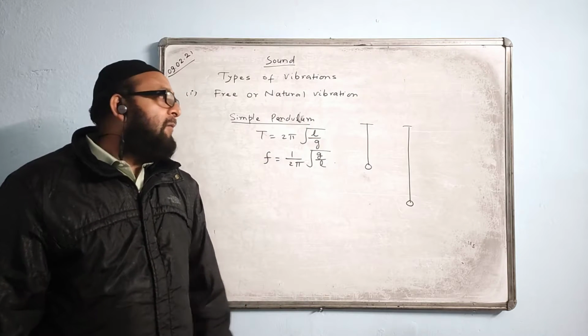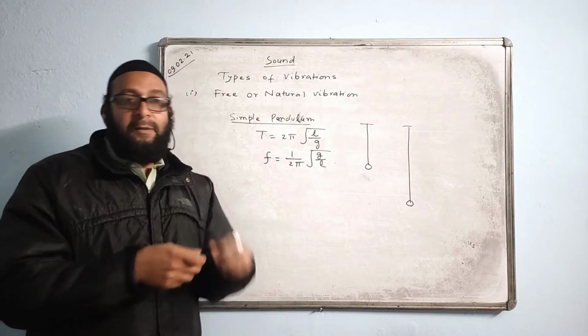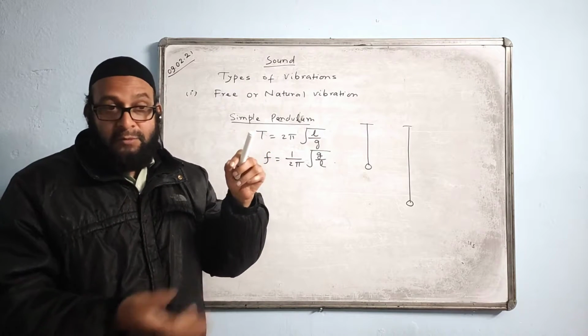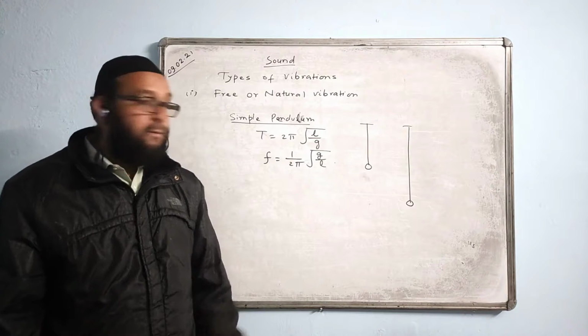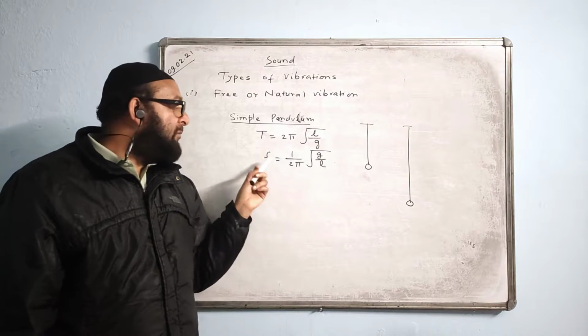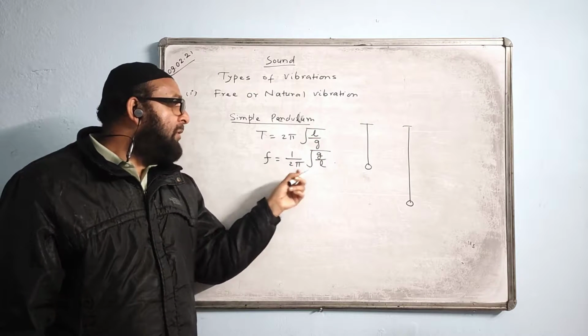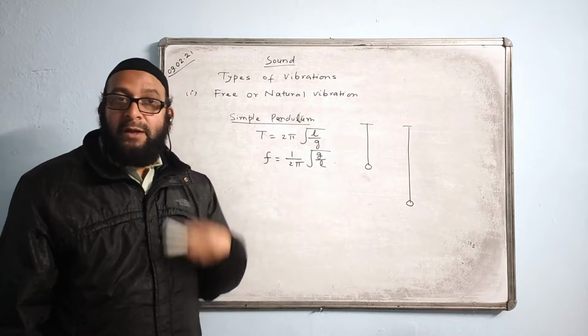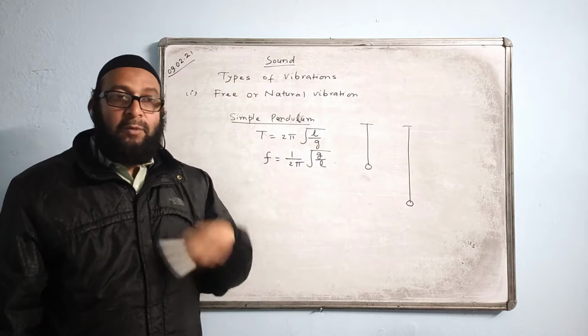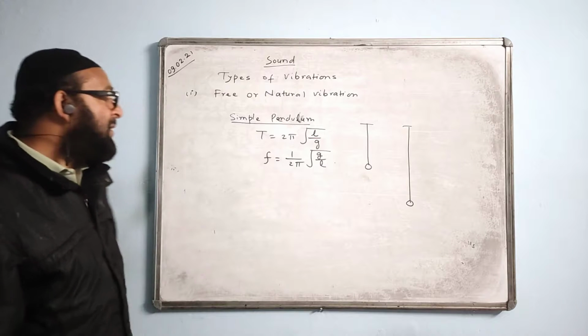Question may come, why does a shorter swing move faster than a longer swing? The reason is that the frequency of the swing is inversely proportional to the square root of the length. More the length, less the frequency; less the length, more the frequency. So that is the answer.